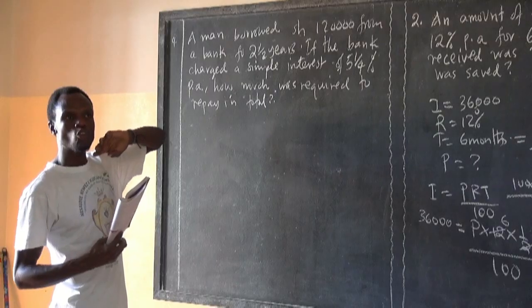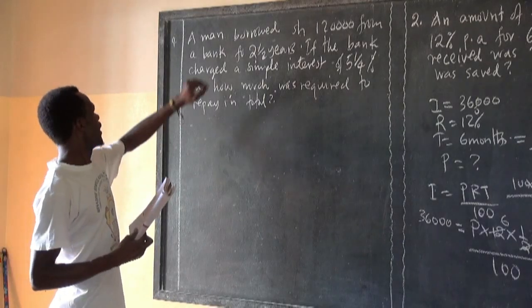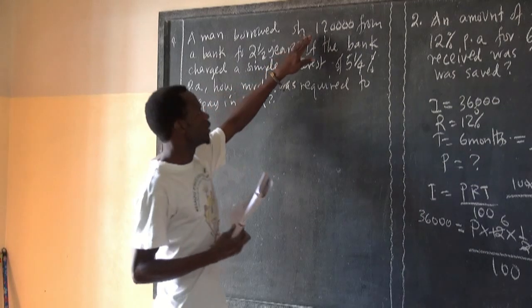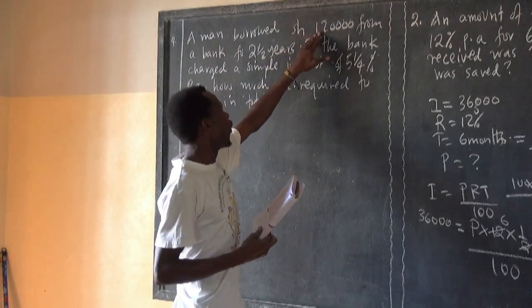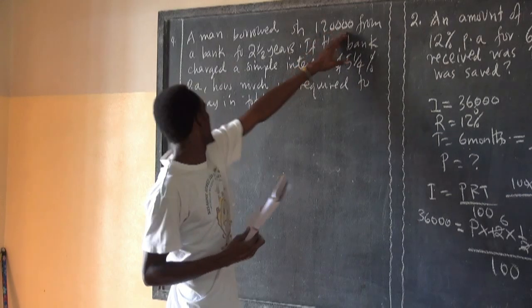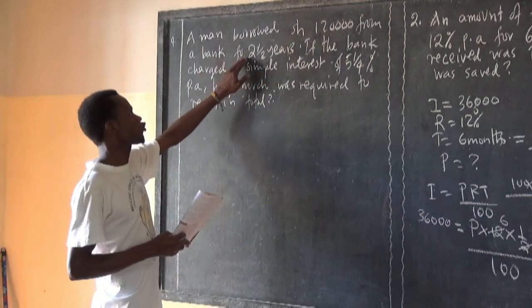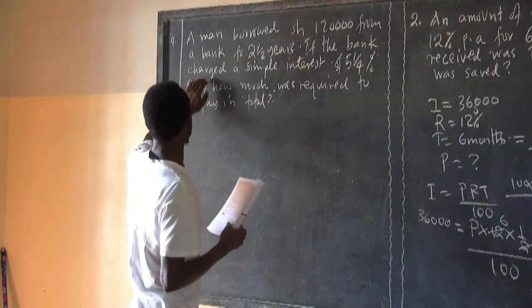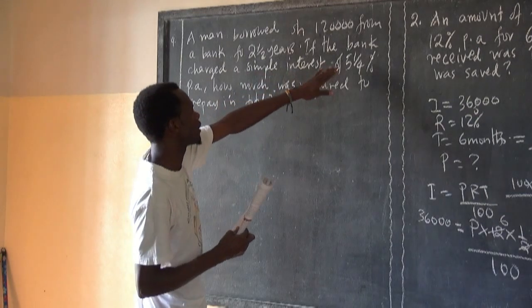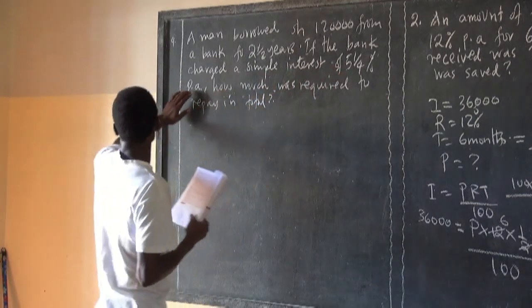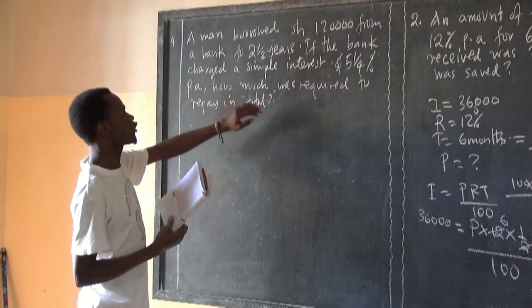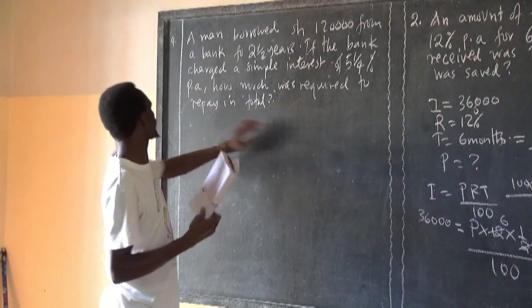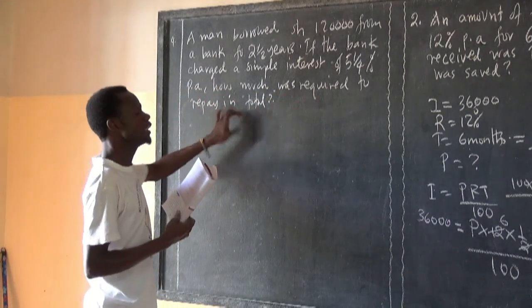Here you have to be very careful. A man borrowed 120,000 from a bank for 2.5 years. If the bank charged a simple interest of 5.25% per annum, how much was required to repay in total?